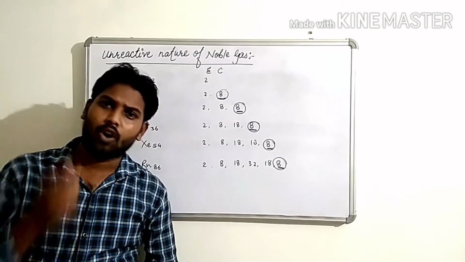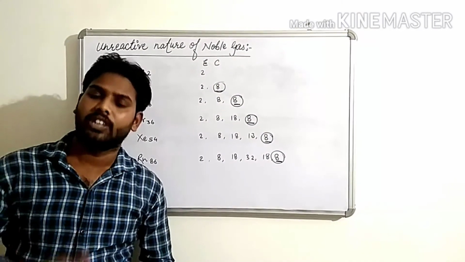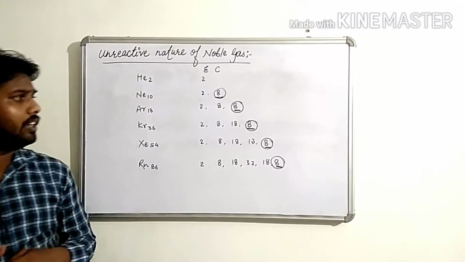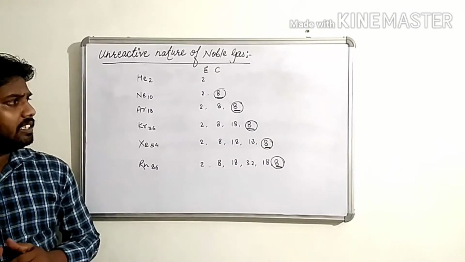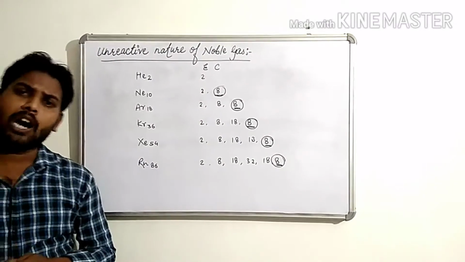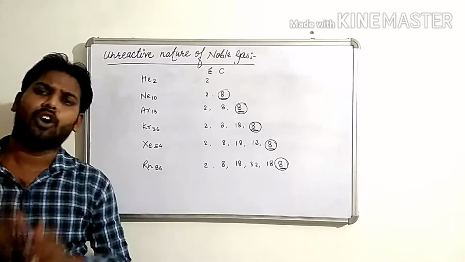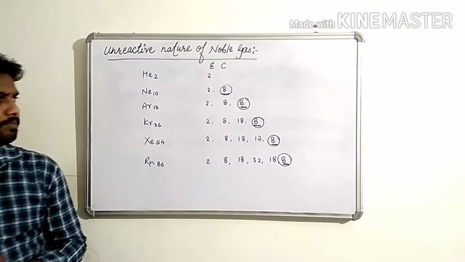Okay, octet means 8 electrons in the last shell. Now children, we will see how some elements form inert gas configurations by losing or by gaining electrons.